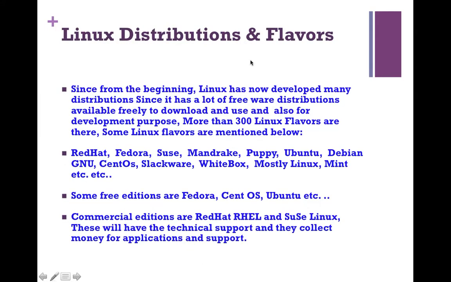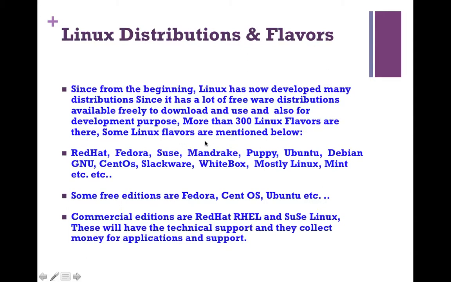Linux distributions and flavors. Since the beginning, Linux has developed many distributions, since there are a lot of freeware distributions available freely to download and use, and also for development purposes. More than 300 Linux flavors are there today.